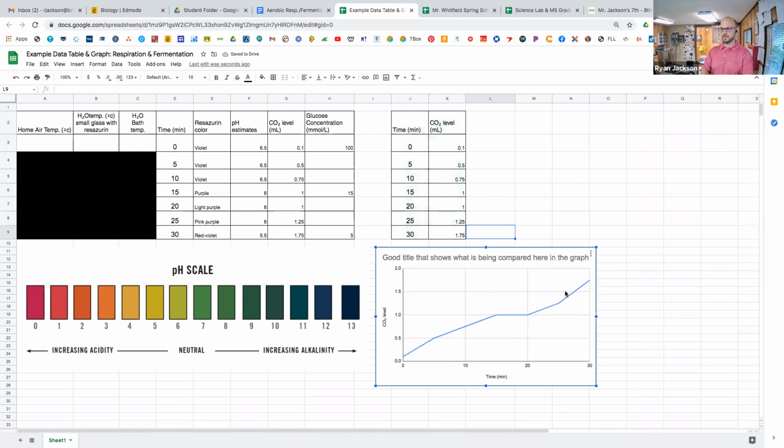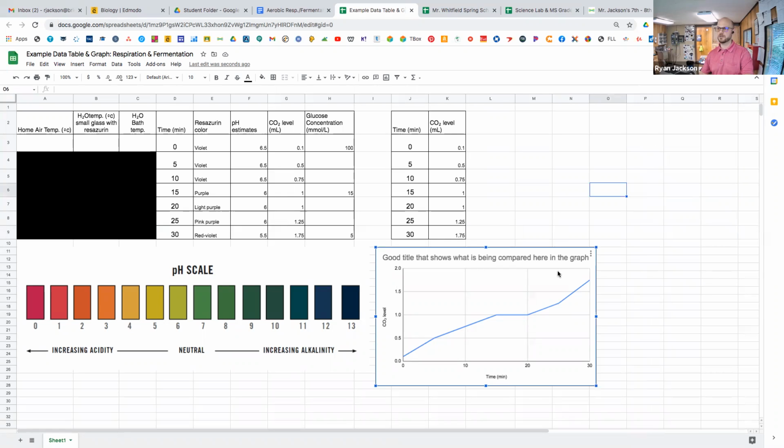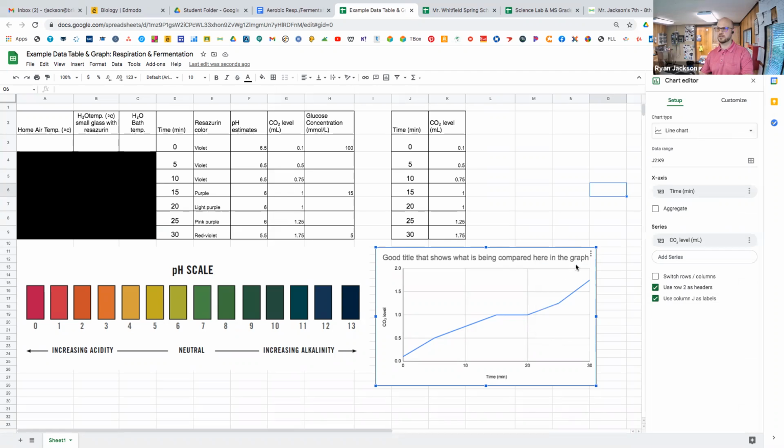So this is our graph, and if you click back on it, then you can click edit chart and get this pop-up menu. It is a line chart, so you want to keep that. Our x-axis is already in minutes, and our y-axis is in CO2 level, which is great. We already have those. Now we need to go to customize. Oops, I got off of it. Click edit chart. I'm going to do some customizing.